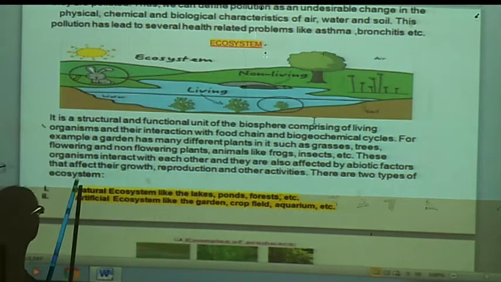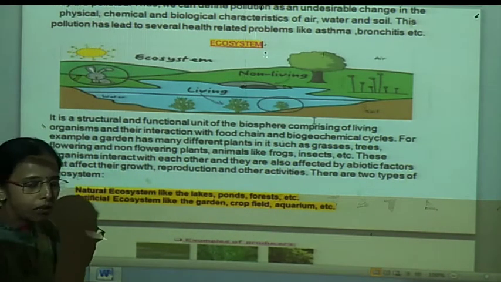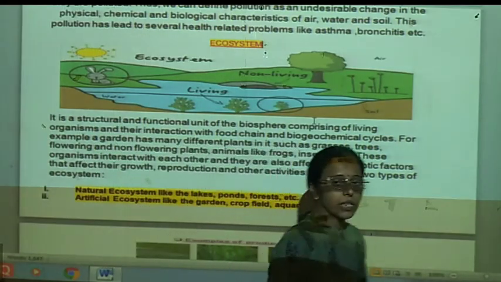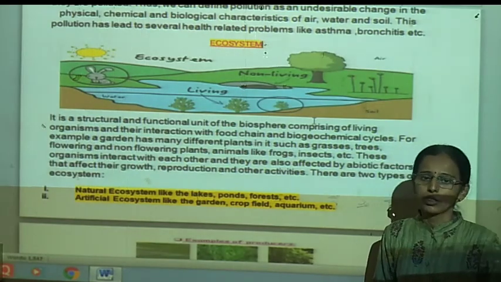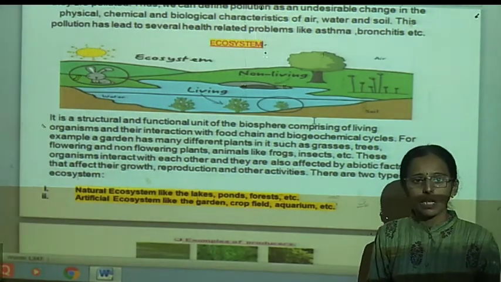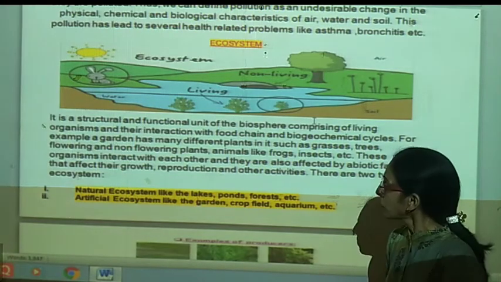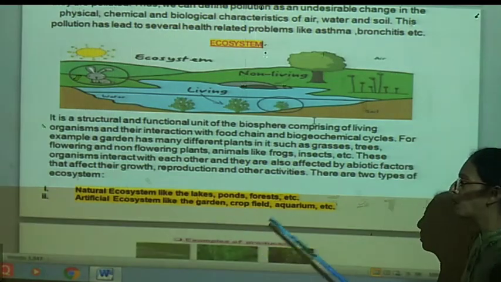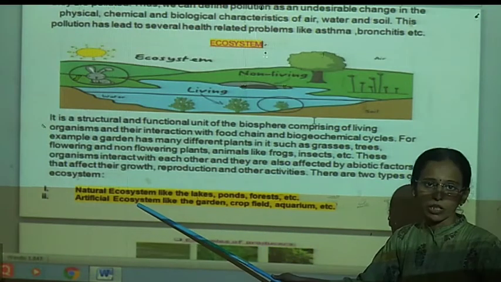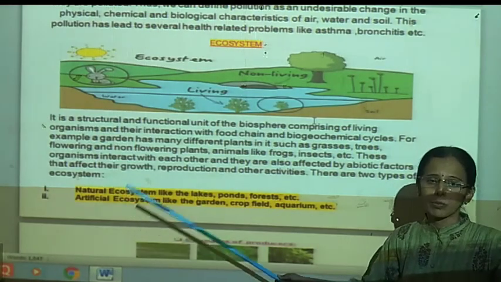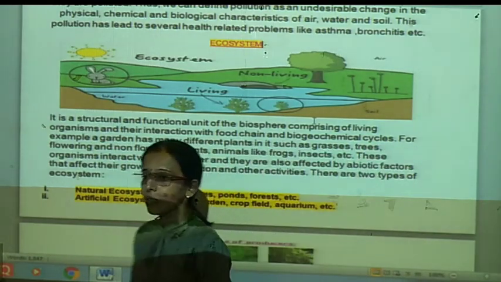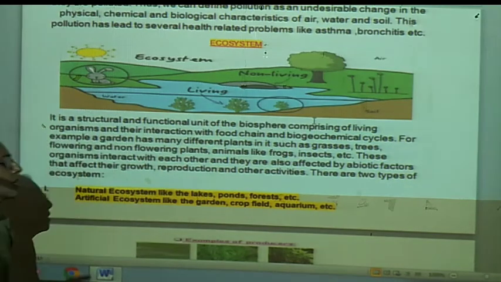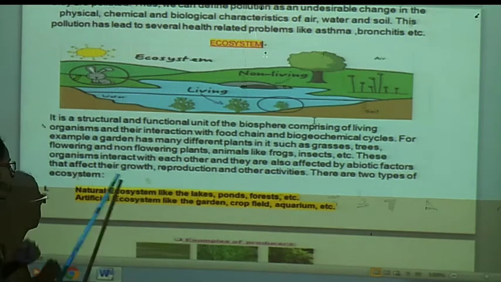Thus, there are two types of ecosystem, man-made and natural. So, which are natural ecosystems? We have seen that the ecosystem is the functional and structural unit. So, in our surroundings there are forests, lakes, ponds. These are all natural ecosystems where in that specific place there are reptiles, insects, human beings, aquatic animals, aquatic plants. They all interact with each other. Therefore, that is a natural ecosystem.